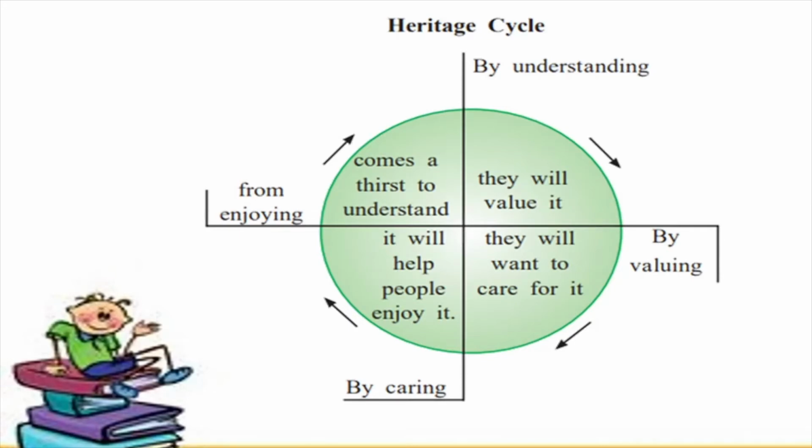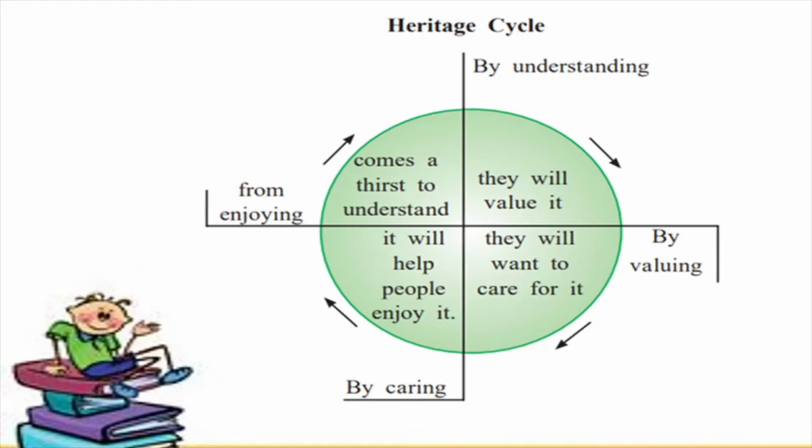Why are we learning this lesson? This is a lesson, of course, in English. So, when we are learning a lesson in English, what do we do? We pick up any particular topic and then we try to understand all the English language, vocabulary, grammar, etc. related to that particular topic. So, in a way, we are talking about the vocabulary in English related to the World Heritage, but at the same time, we will also try to understand how these things are important in our life. All right. So, let us try and understand the heritage cycle.